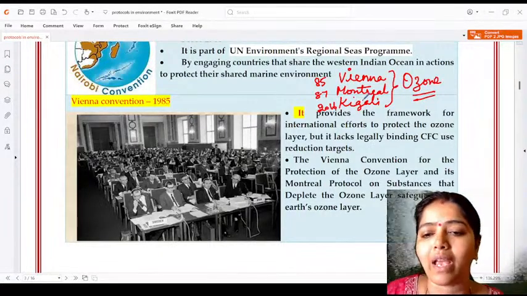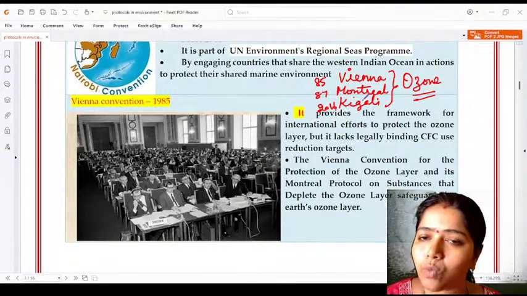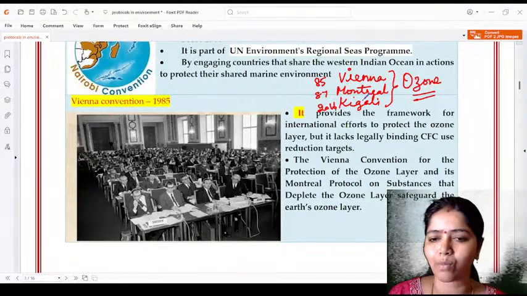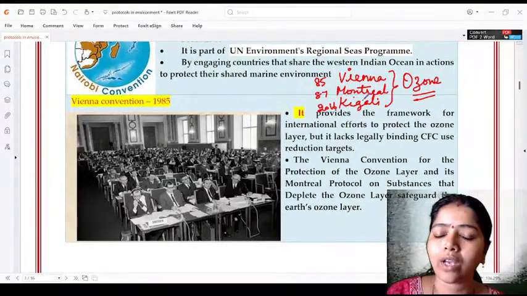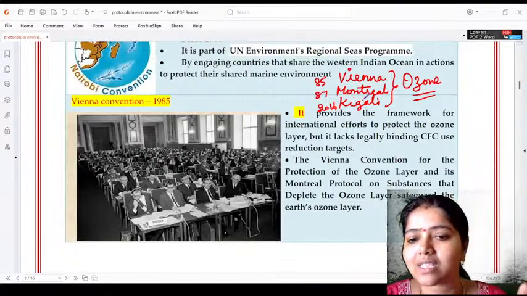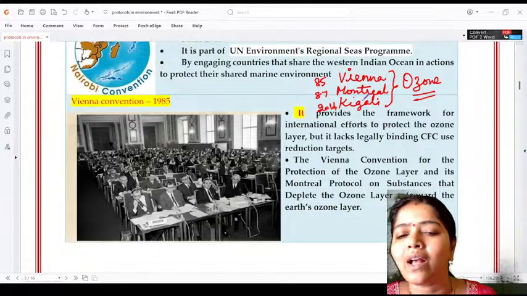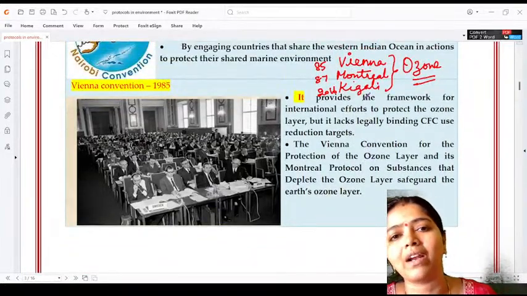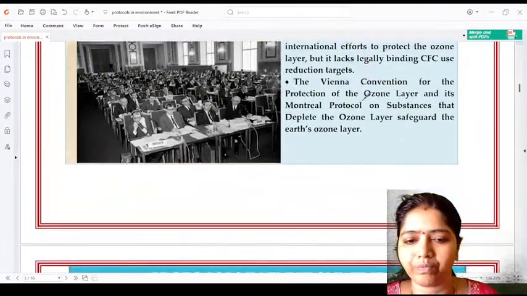Vienna's main work is that they wanted to protect the ozone layer, so they started working on it, that's the Vienna Convention, but they were not able to do it. Then comes Montreal Protocol. They worked on the substances which affect the ozone layer, that is nothing but HFCs, refrigerants and all. So next comes Kigali Amendment. They made it on HFCs, hydrofluorocarbons. They started to focus on all these things with respect to ozone.